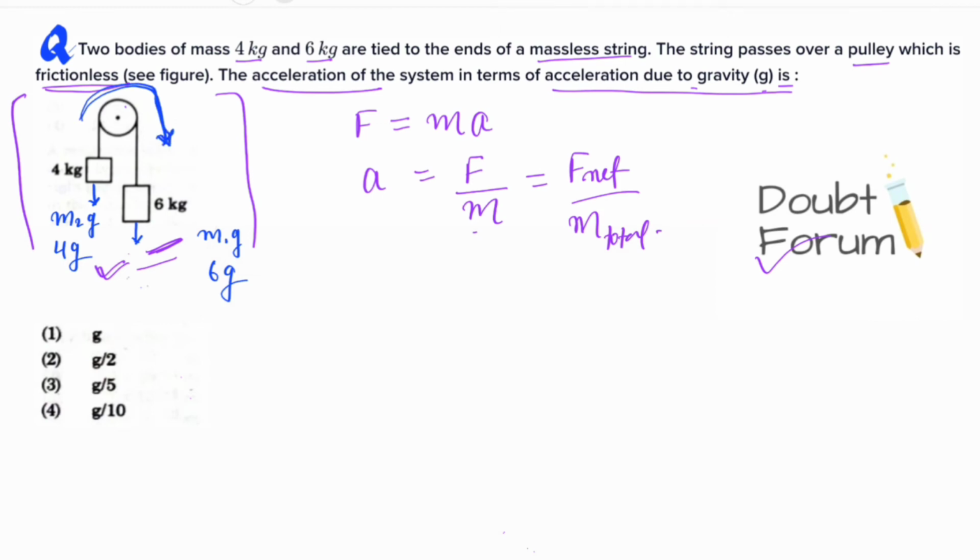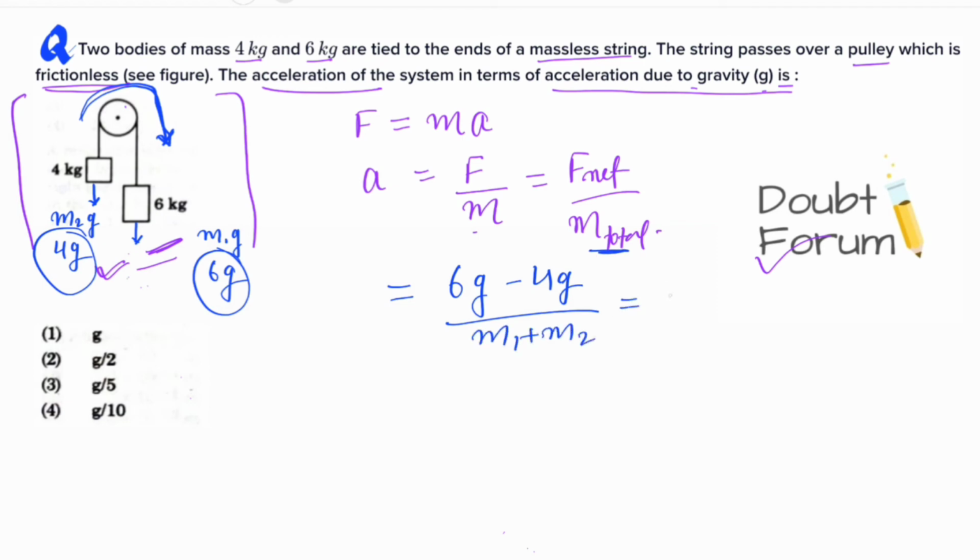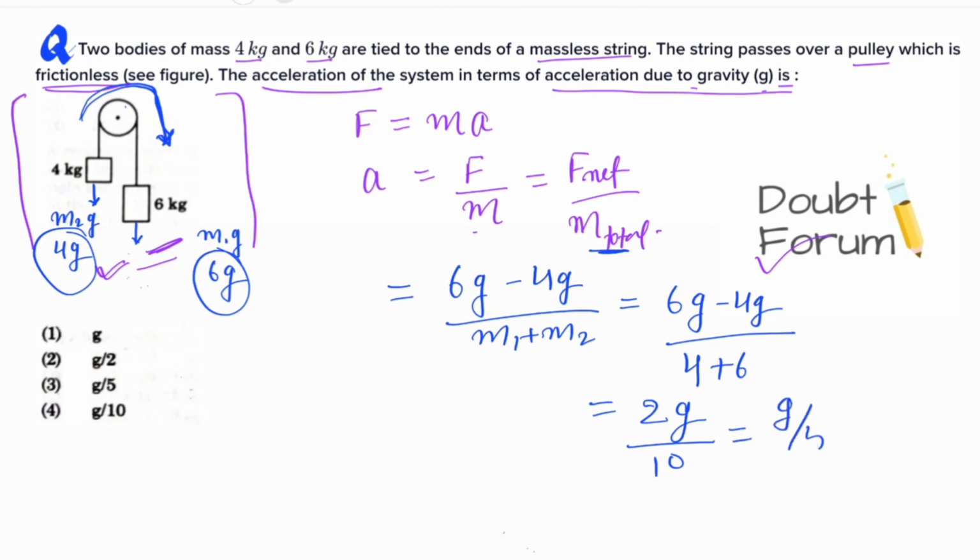So the total force on this system will be this force minus this force. This will be the net force. So the F net will be 6g minus 4g divided by m total, which is m1 plus m2, which is equal to 6g minus 4g divided by 4 kg plus 6 kg, or 2g divided by 6 plus 4, 10, or g by 5 meter per second square.